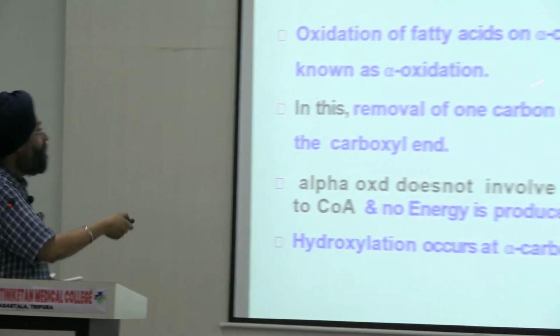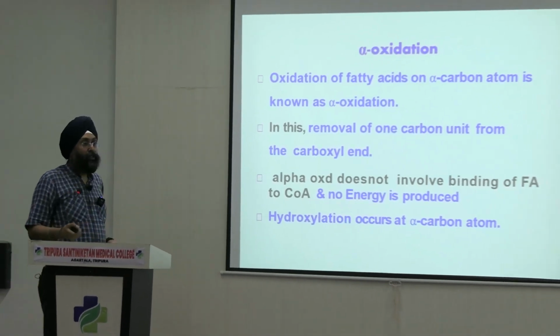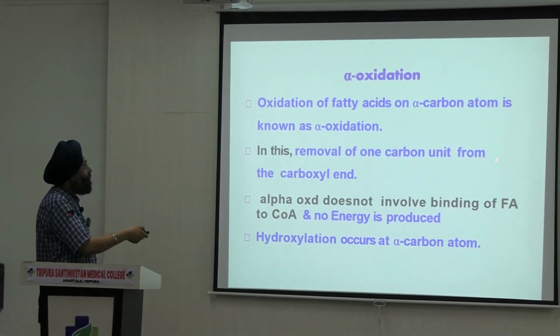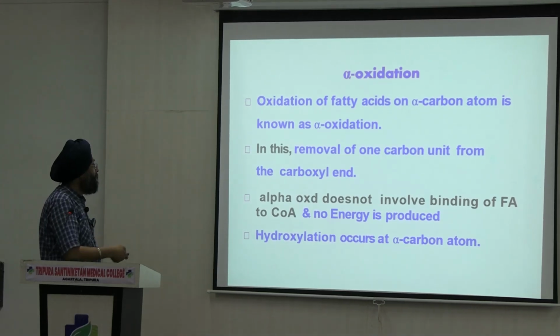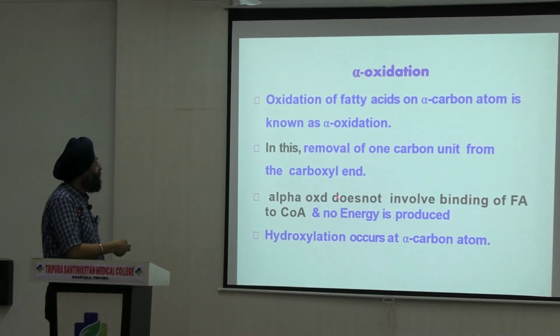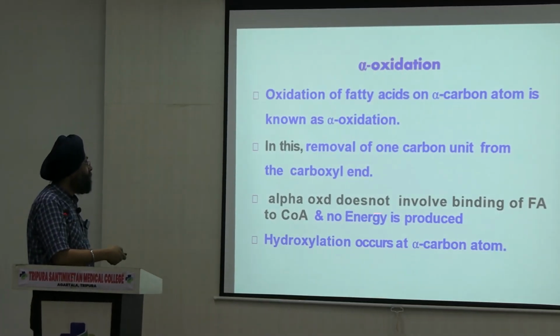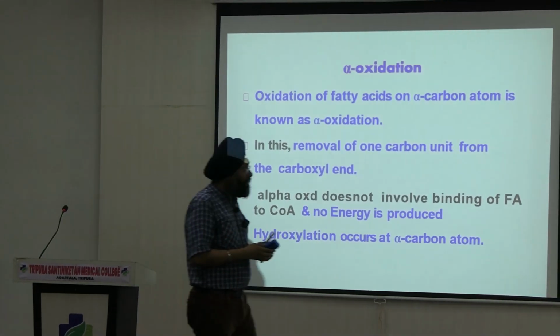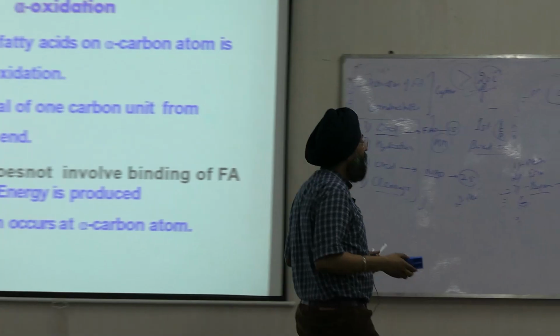Oxidation at the alpha carbon atom is known as alpha oxidation. As simple. Removal of one carbon unit from the carboxyl end. Alpha oxidation doesn't involve binding of fatty acid to coenzyme A and no energy is produced. And there are two differences in alpha oxidation than beta oxidation. Anybody?